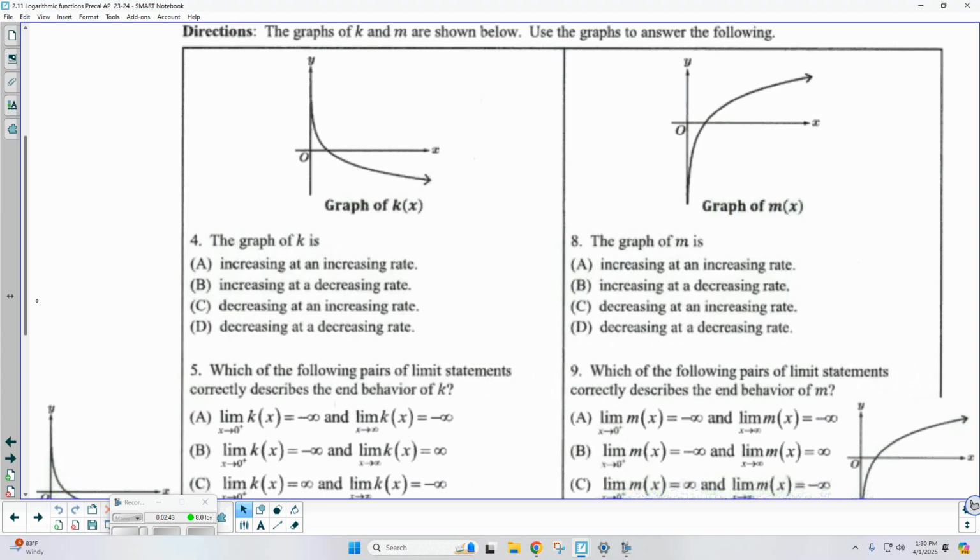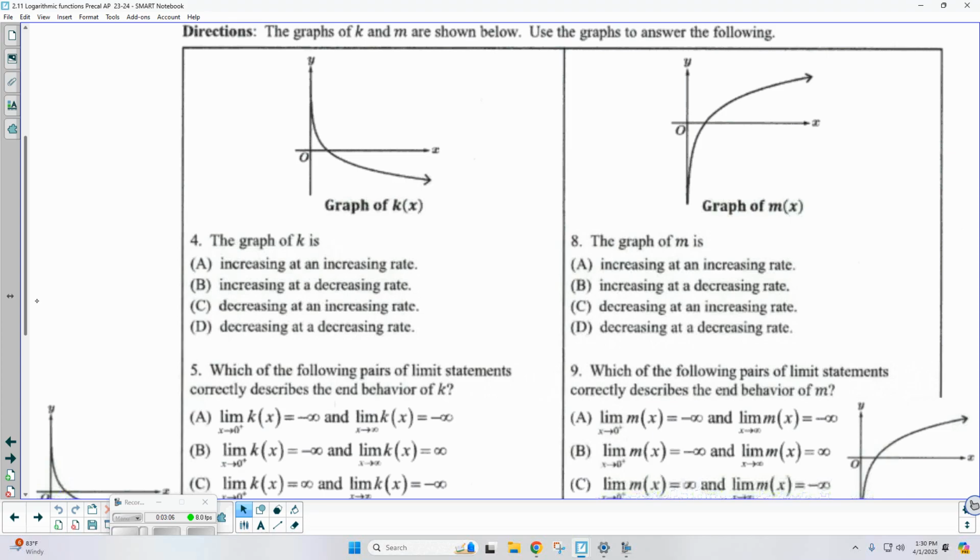Okay, concavity is good. That doesn't apply to this problem, though. When we say at the very beginning of each statement, increasing or decreasing, that's simply referring to the y values. As we're going from left to right, are your y values getting larger? Is it rising to the right? Is it increasing? Or as we go to the right, are they dropping? Are they getting smaller? Are they decreasing?